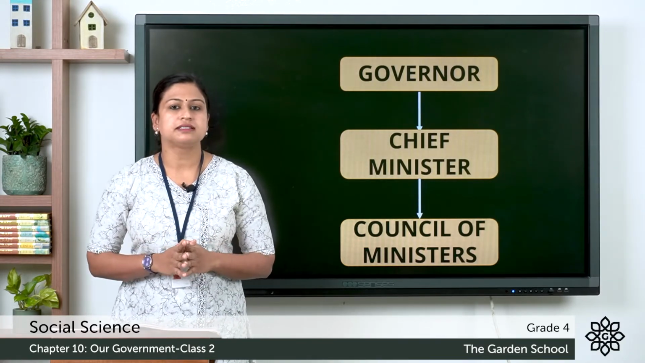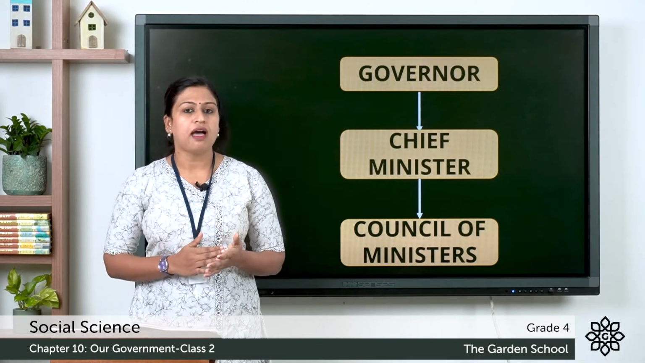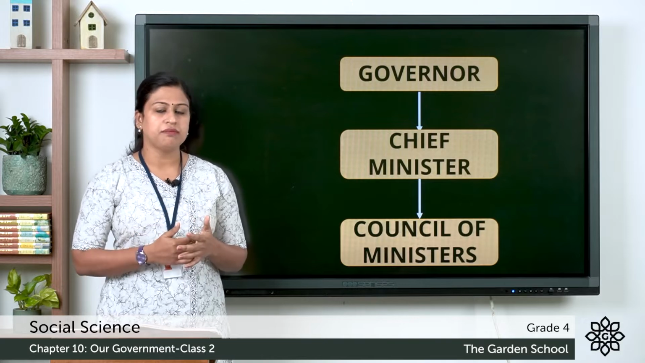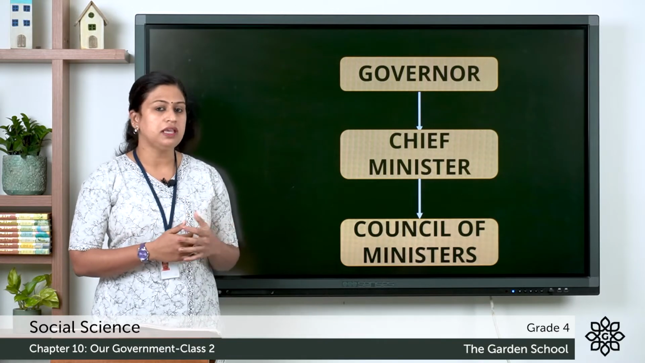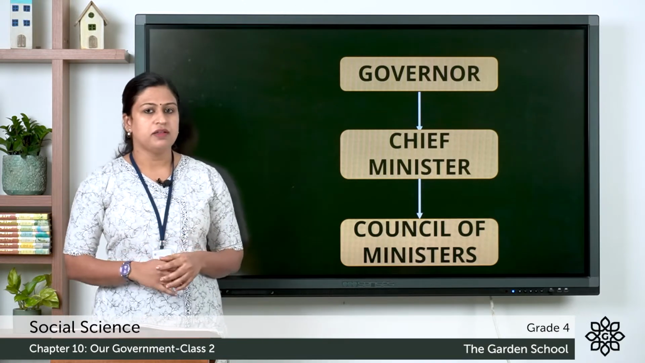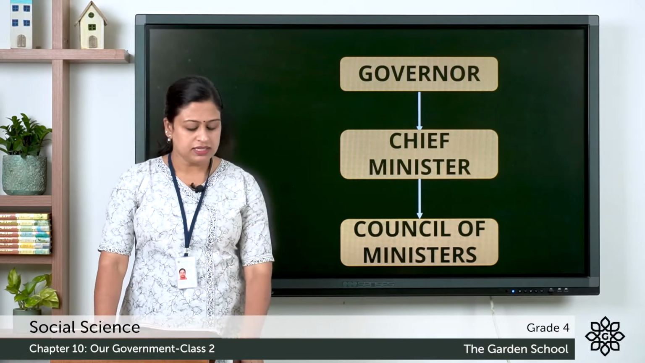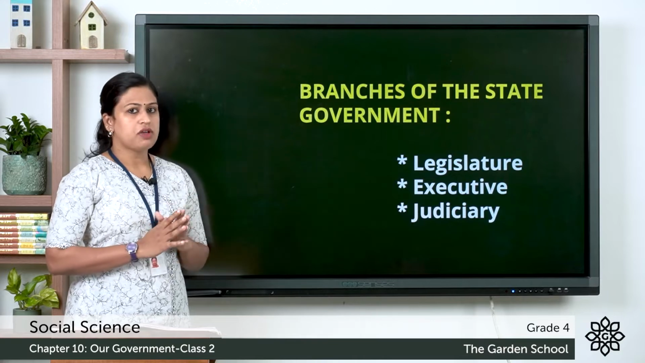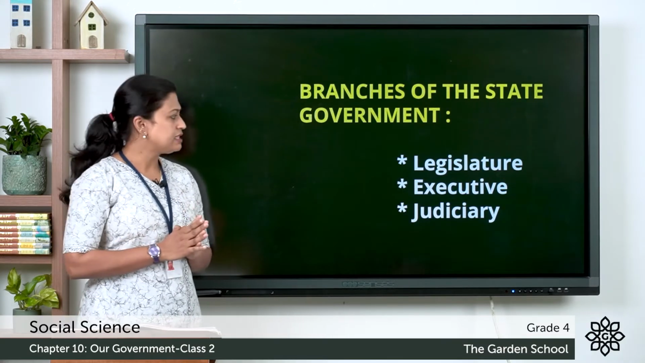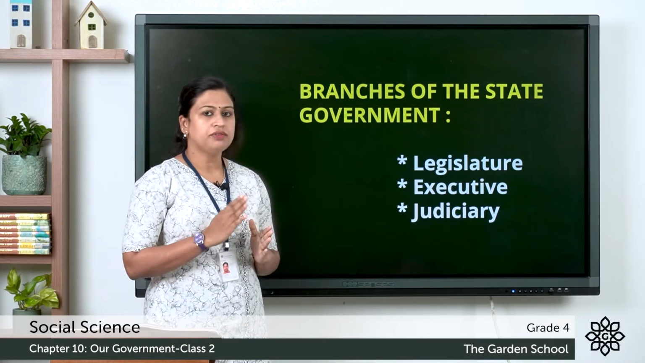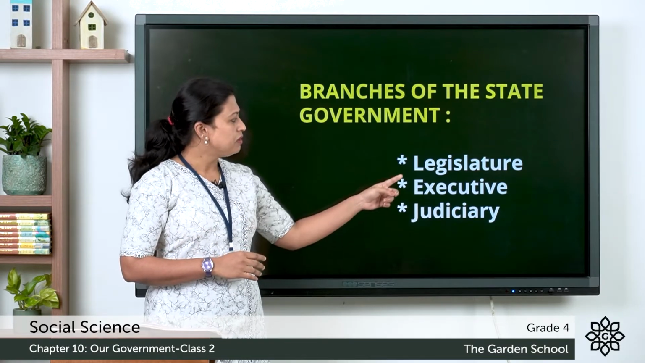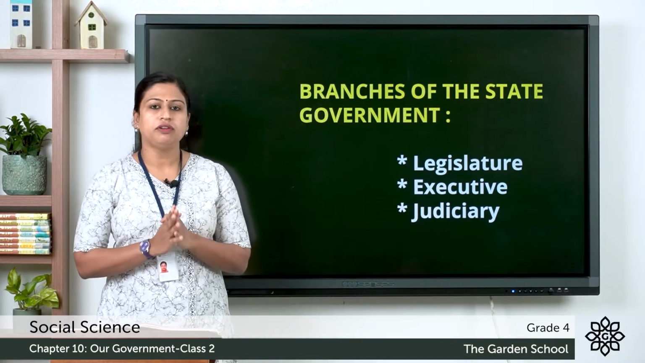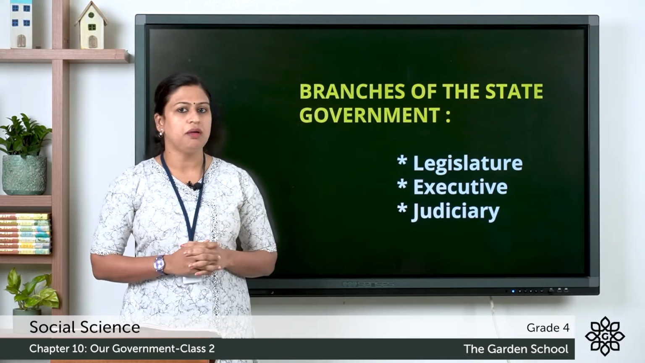We have already discussed that in the central government we have the president as the head of the government. Under him comes the prime minister and under him comes the cabinet of ministers. So this was about the state government. Now let's see the branches of the state government. As we have already discussed, there are three branches. They are legislature, executive and judiciary. We have already discussed their functions in the previous class.